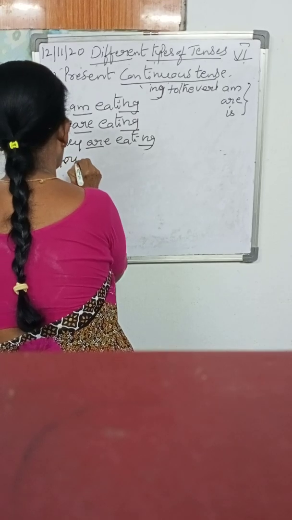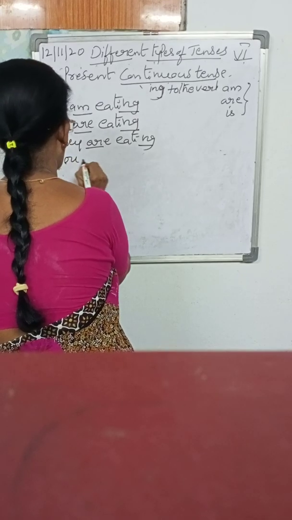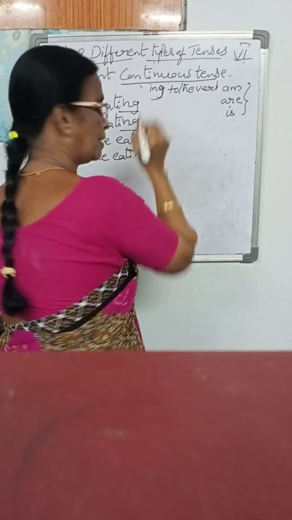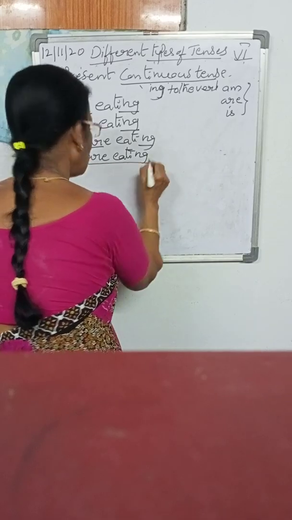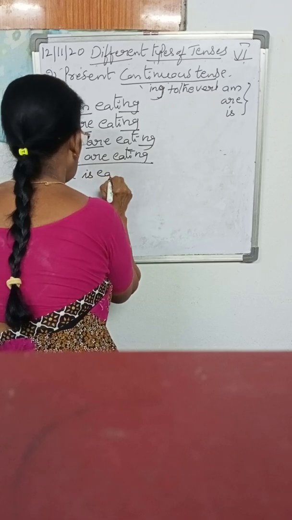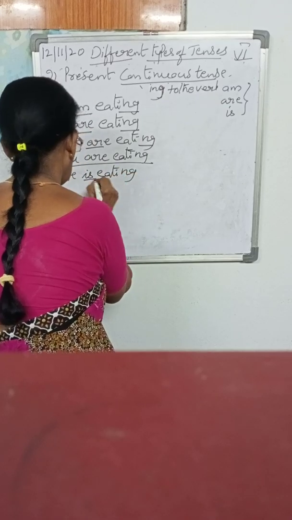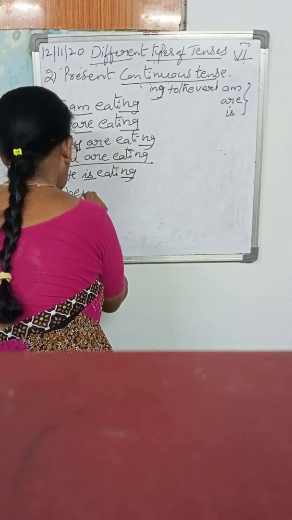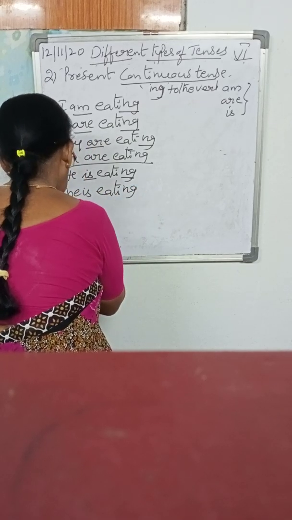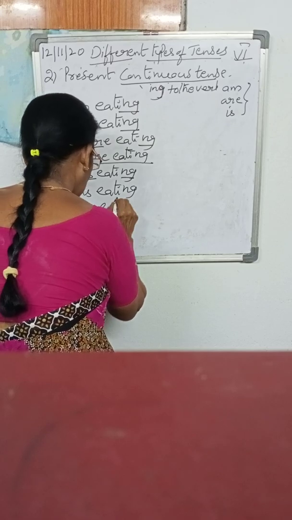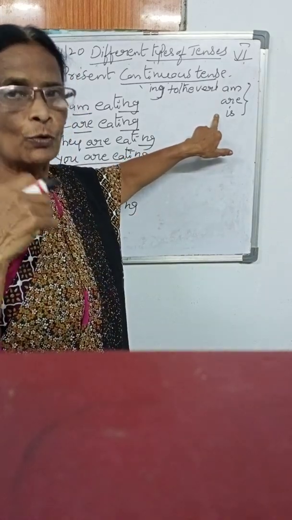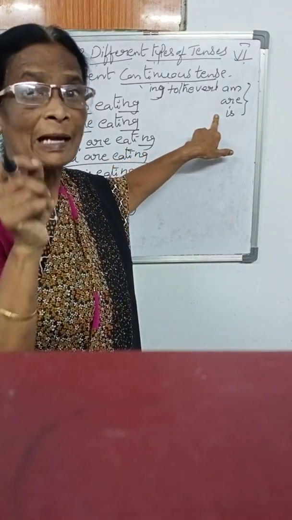You are eating. And whereas third person singulars are there: he is eating, she is eating, it is eating. Why do we have to add this? To get the full meaning and correct meaning.